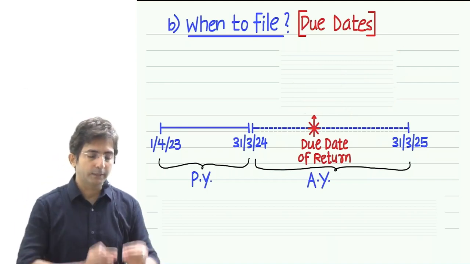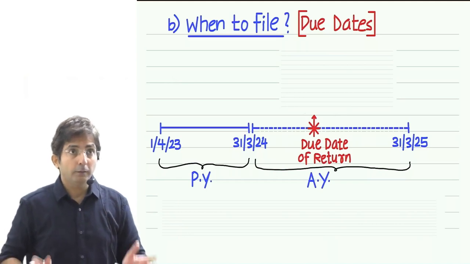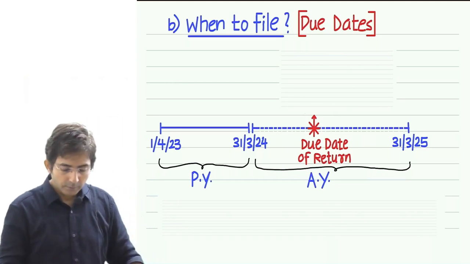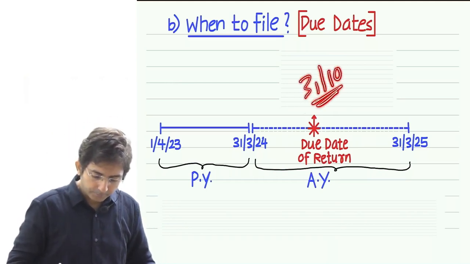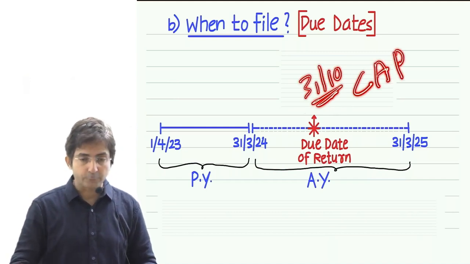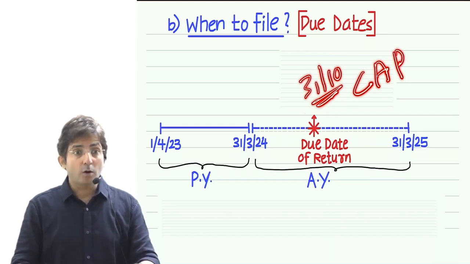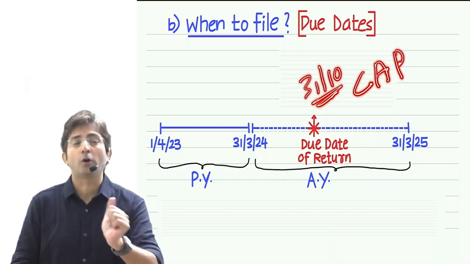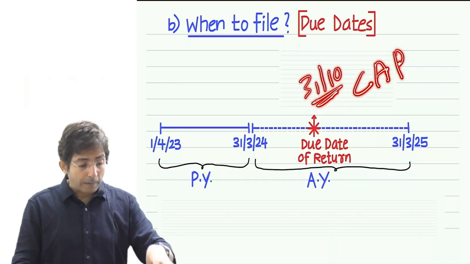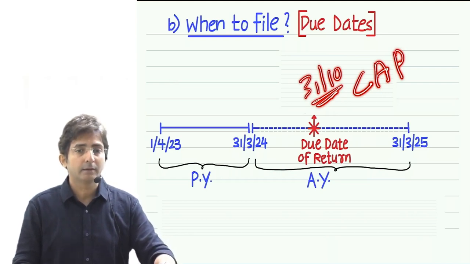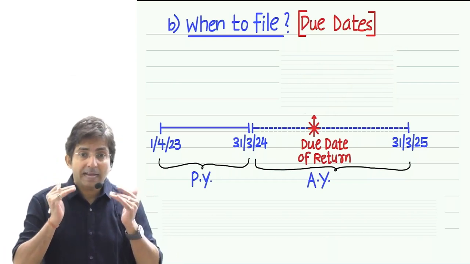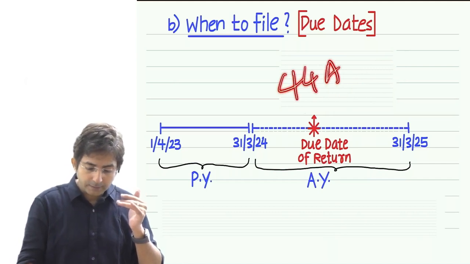See, the idea is, whether you are a company or not a company, if you have the headache of getting your accounts audited, you will be given more time to file the return. So for 31st October, one was companies, second was audit assessees, next P stands for partner of a firm whose accounts are subject to audit. Now the partner is a partner in a partnership firm, but the partnership firm's turnover is more than 1 crore. Why am I saying 1 crore? This is the limit for tax audit. Tax audit, you heard, 44AB.